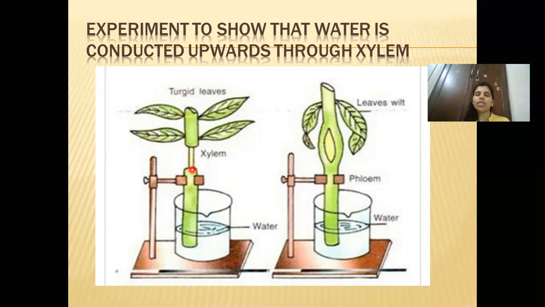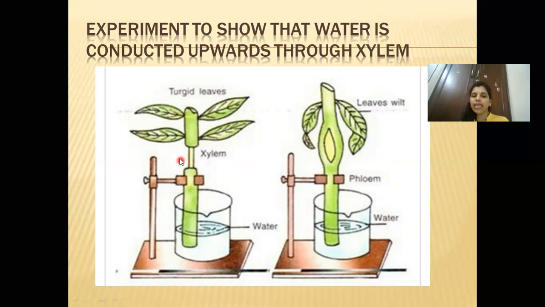So when you're shaving it, this is cut in such a way that xylem is removed, because you can't shave it like this. You have to cut it. So the xylem is removed and phloem is kept intact. And you have to take a beaker, place this twig inside the water, and leave it for a day or so.